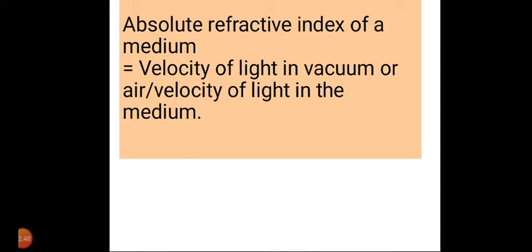Here we have to remember some important points. The refractive index of vacuum is 1 and that of air under normal temperature and pressure conditions is about 1.0003. The greater the difference in the speed of light in the two media, the greater will be the deviation in the path of light in the second medium, that is, the greater the amount of refraction of light. The speed of light in a medium is less than the speed of light in vacuum, and hence the refractive index of a medium is greater than 1. This is the reason why the refractive index of a medium is greater than 1.